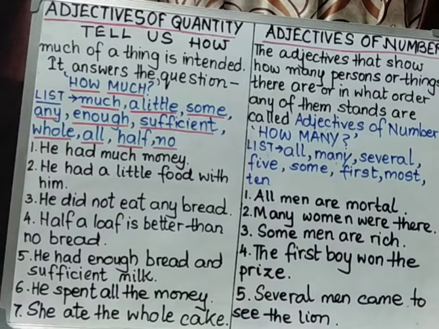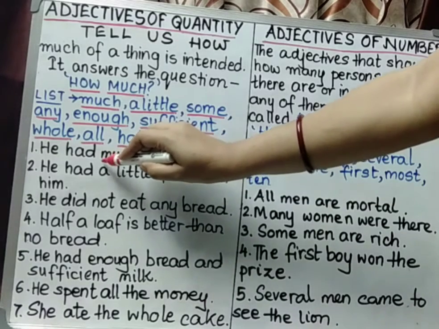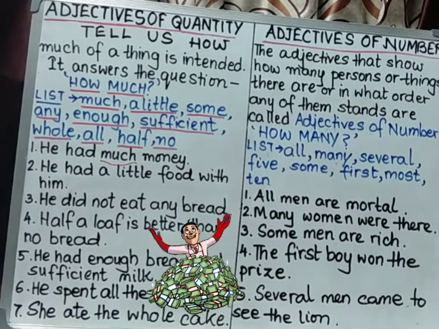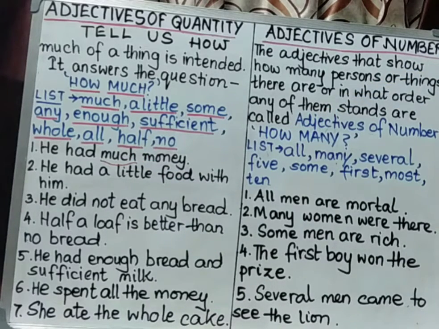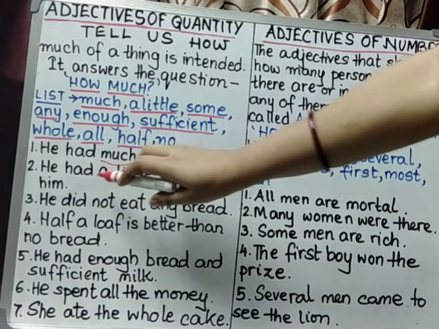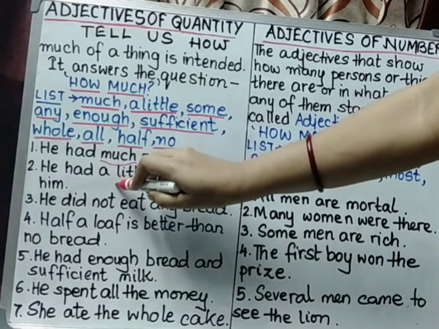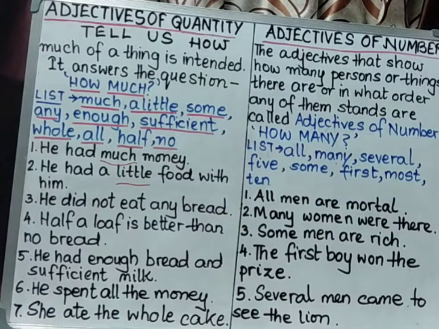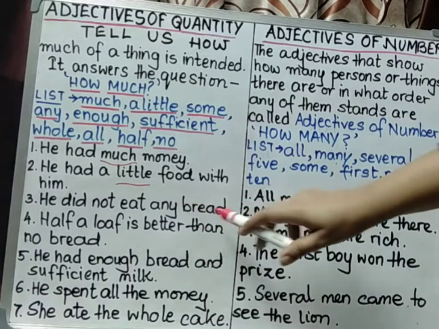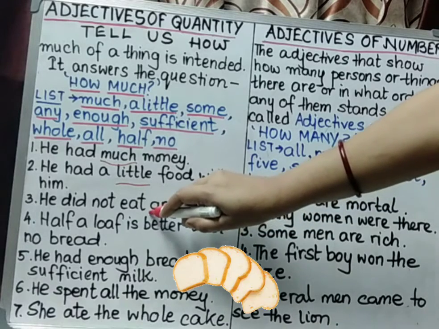If I frame it into different sentences, how it will look, just have a look at the board. Number 1. He had much money. So here the word much relates to adjectives of quantity. The second one, he had a little food with him. Little food, denoting the quantity of food. He did not eat any bread. Any, not even a single piece.